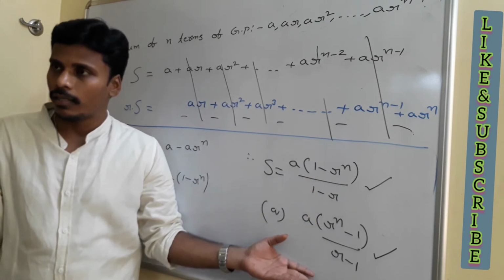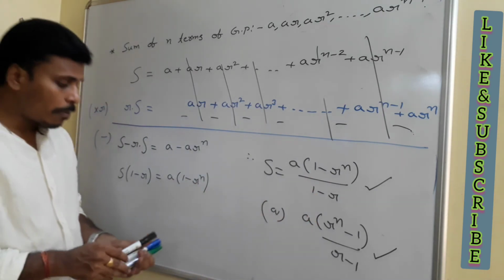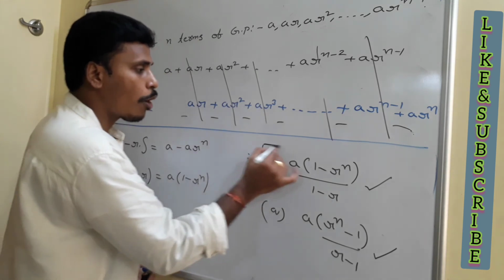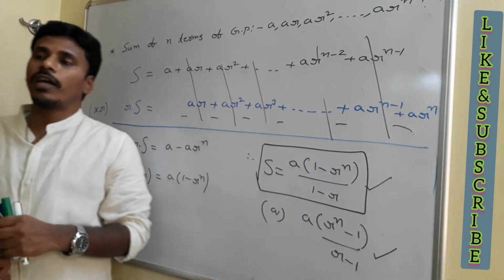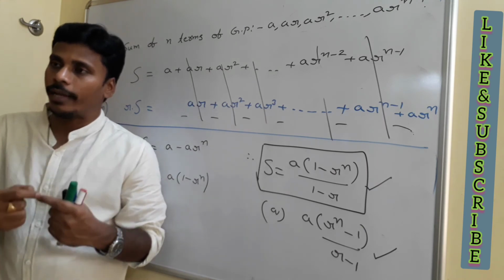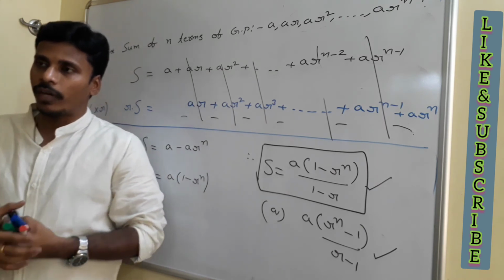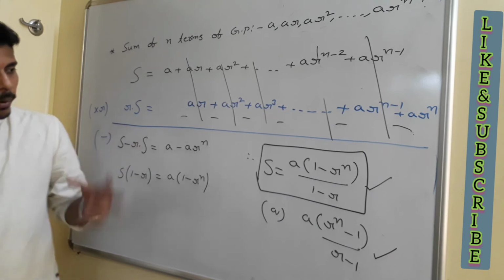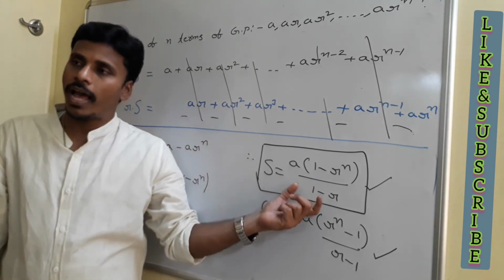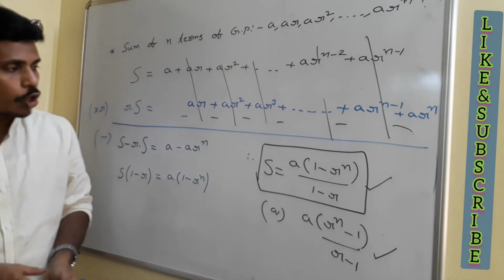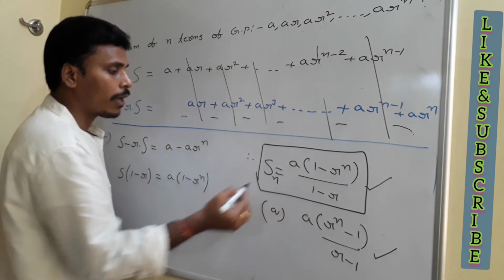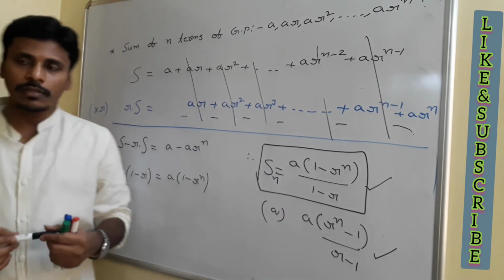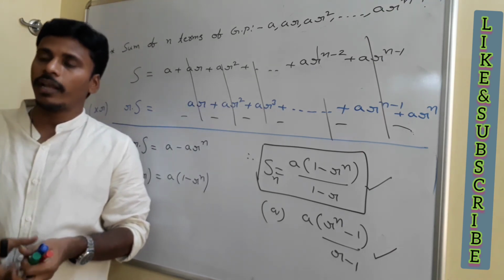Or you may write it like this also. So this is the sum of n terms of the geometric progression. Just like the sum of n terms of the arithmetic progression, n by 2 times (2a plus (n minus 1) into d), related to the geometric sequence we have this formula as the sum of n terms of the geometric sequence. Sometimes you write it as S, or sometimes you may write it like Sn also.